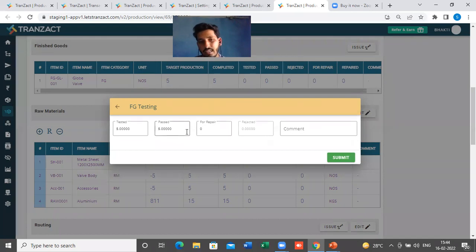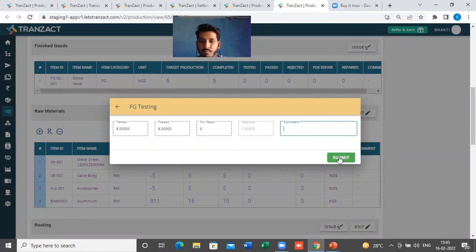So you have to add the data here, and if you want to add any comment for rejection or for repairing purposes, you have to add it here in the comment, so that you will get this data in the report as well. If you want to see the testing report on a monthly basis, you will get all this data.